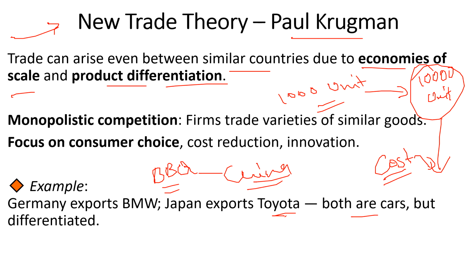Vivo, Oppo, OnePlus, and all these are coming from BBK Electronics. Understanding, right? This is called product differentiation, right? The production is similar, they are producing similar goods, but they are providing variety to the customers. Clear? This is the new trade theory.